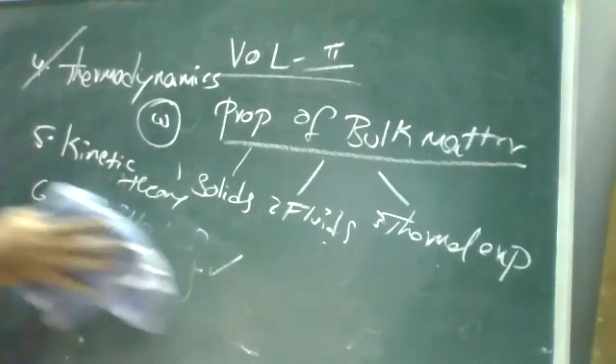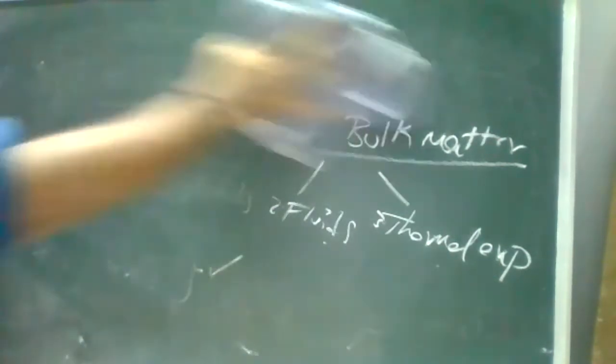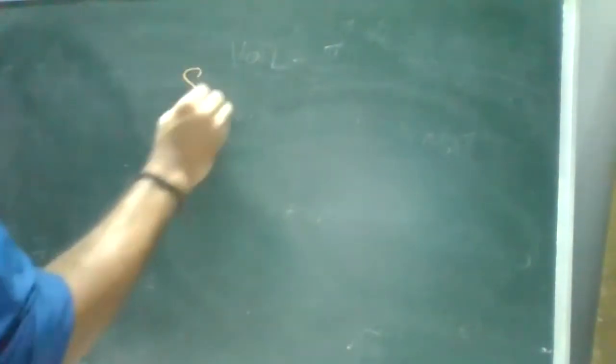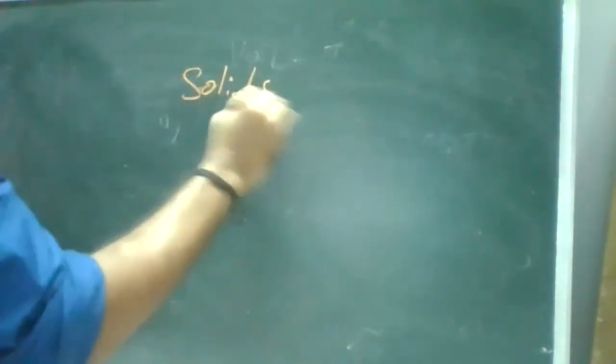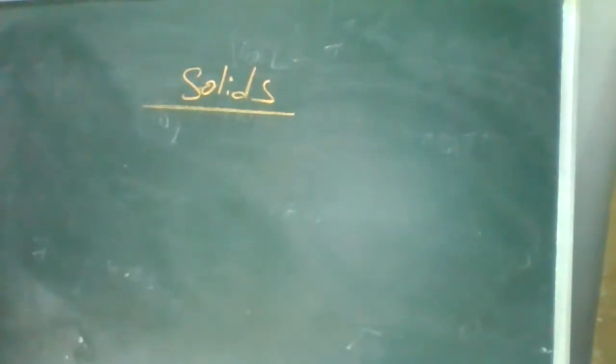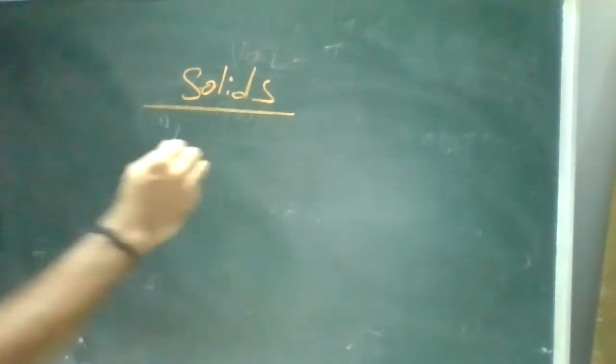Right. We'll take a few topics from this one and I'm going to explain them. Maybe you may have studied some of these in chemistry also. First we'll see solids. Only simple topics, small topics. Under solids, properties of solids is your first chapter. There is a term called stress.